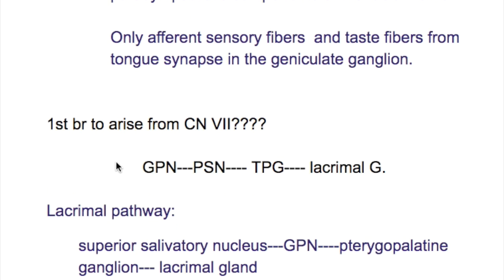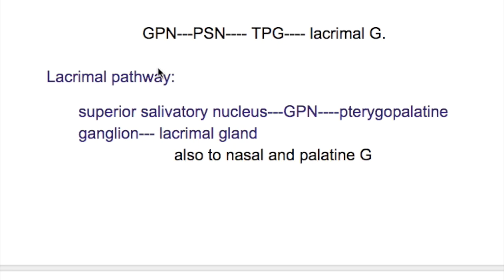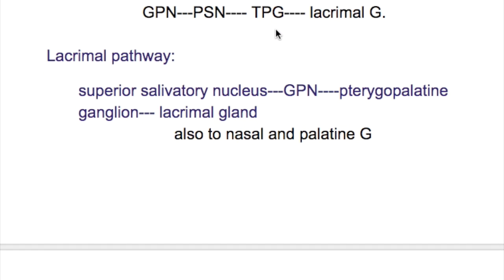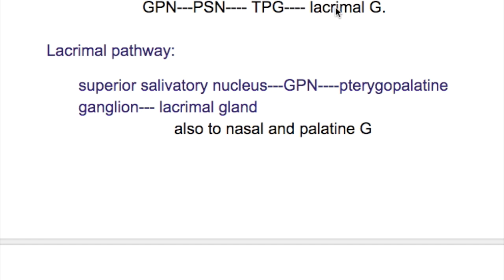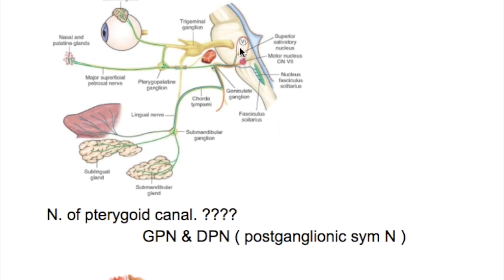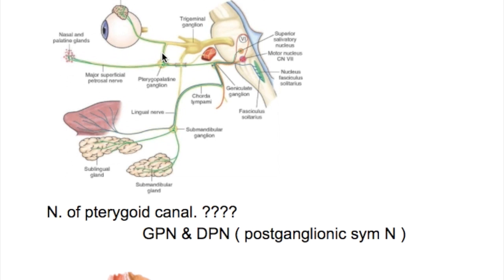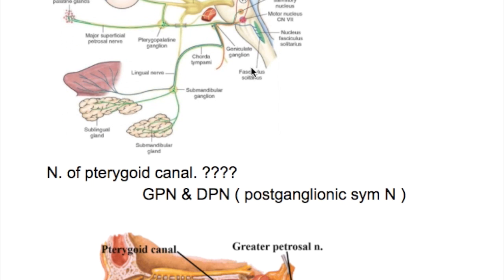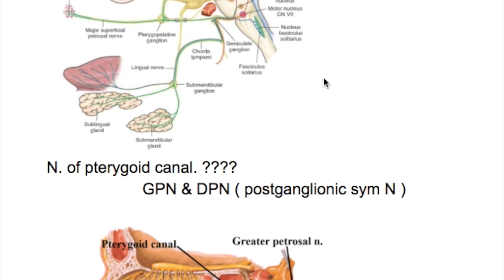Which is the first branch to arise from the facial nerve? It is the greater petrosal nerve, which is a parasympathetic nerve and relays in the pterygopalatine ganglion, and the postganglionic fibers supply the lacrimal gland. The greater petrosal nerve relays in the pterygopalatine ganglion, and then it supplies the lacrimal gland. It also supplies the nasal glands and the glands in the palate.